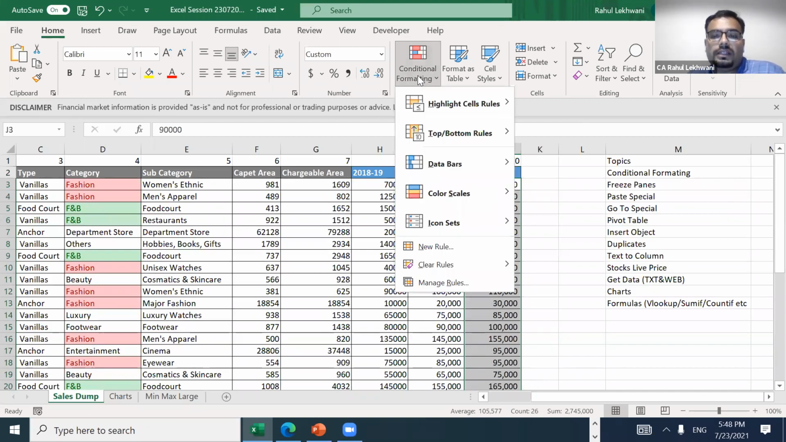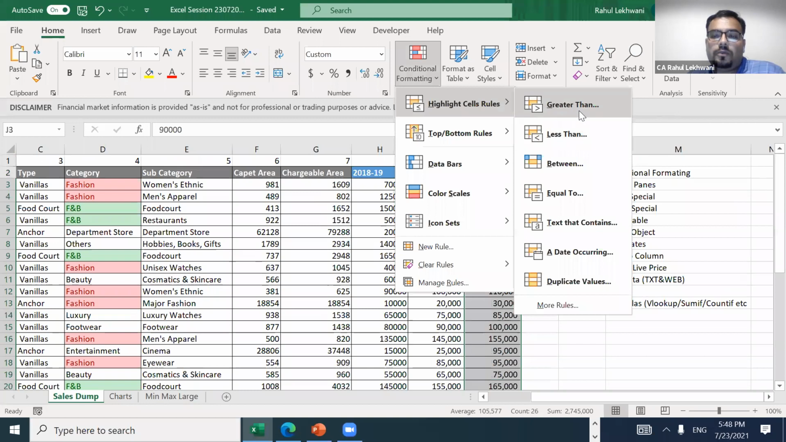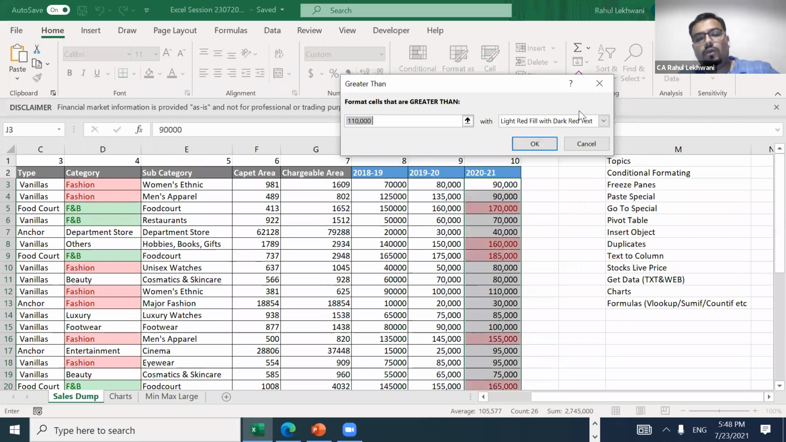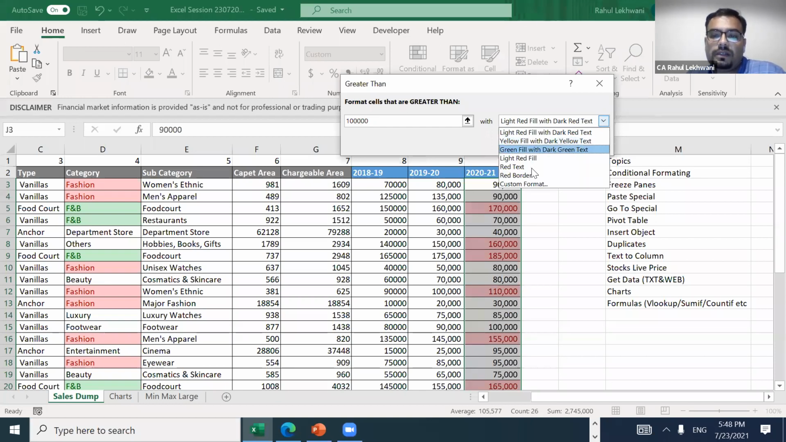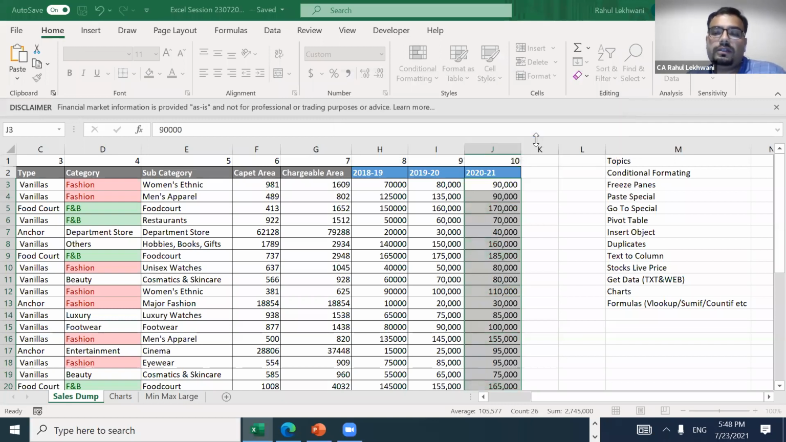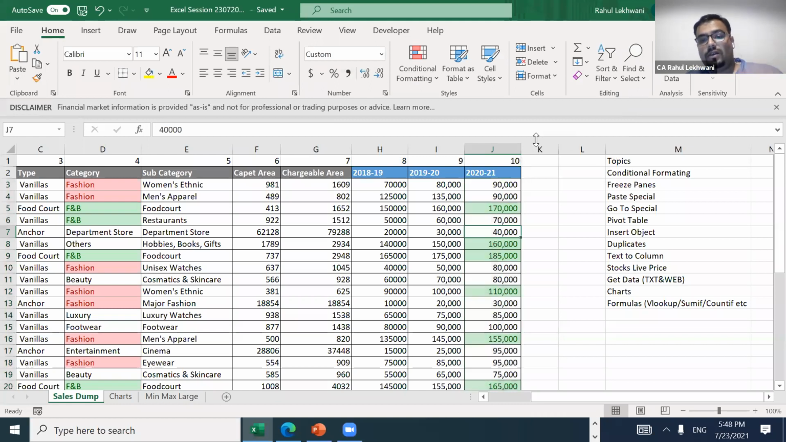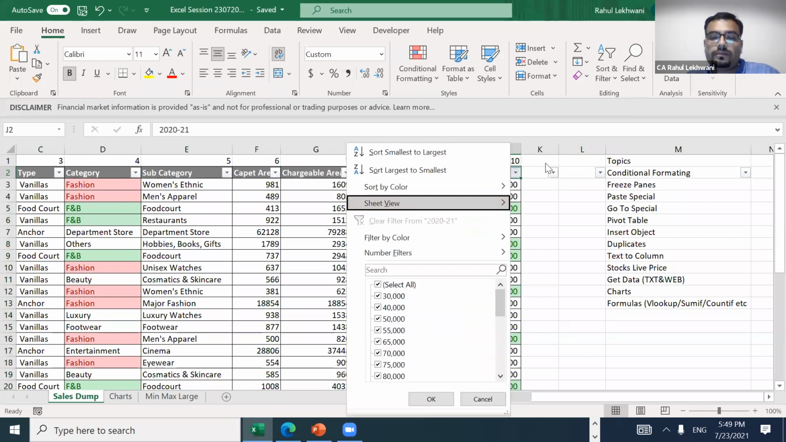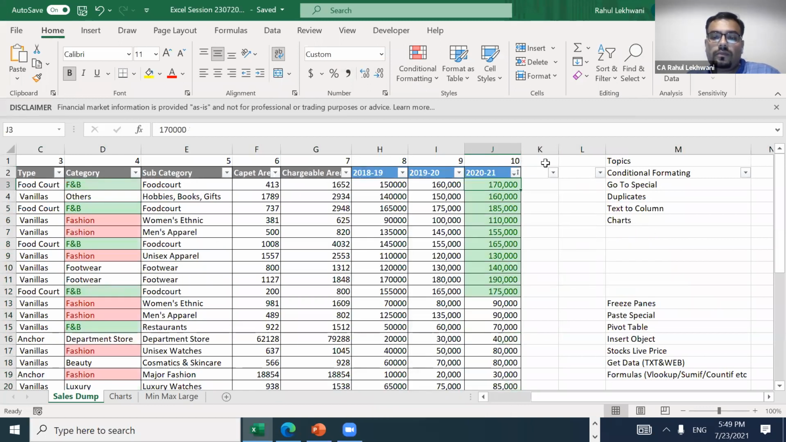So I'll go into conditional formatting, highlight cells, greater than. If I want to see what brands have actually achieved my target of 1 lakh, I'll put 1 lakh here. See, automatically everything has been colored. I'll give a green color. That means they have somewhere achieved their targets. I'll press okay. So see, all the more than 1 lakh items have been categorized as green.